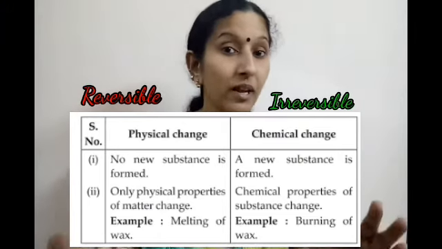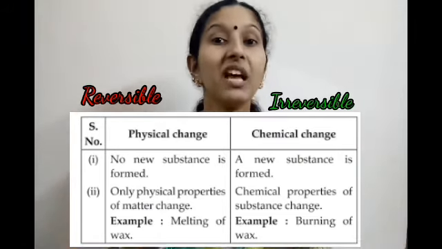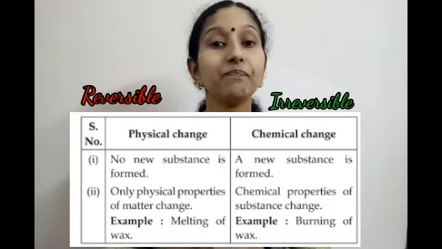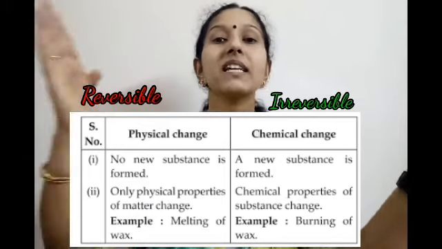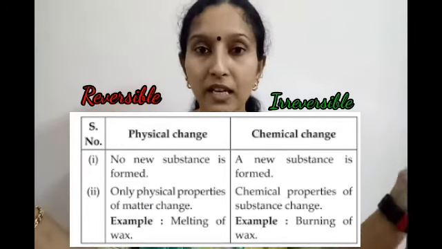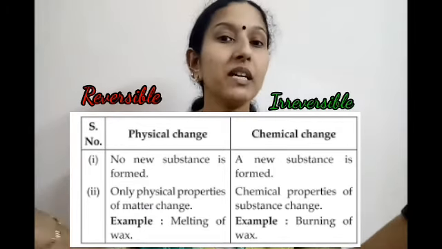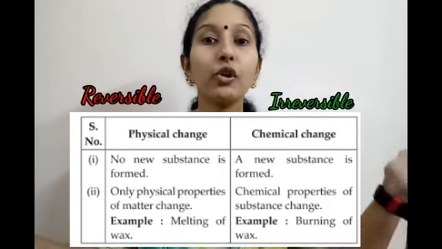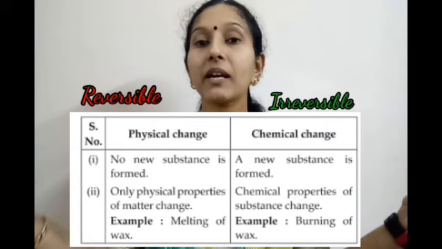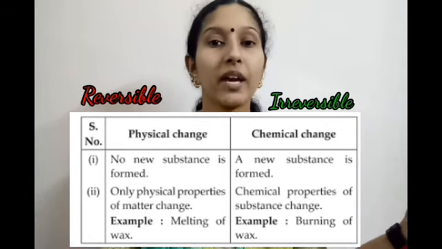And this is a very important point for you, the difference between physical and chemical changes. Physical changes are the changes in the physical properties. Chemical changes are the changes in the chemical properties. Physical changes are reversible. Chemical changes are irreversible. In physical changes, no new products formation, and in chemical changes, formation of new products.